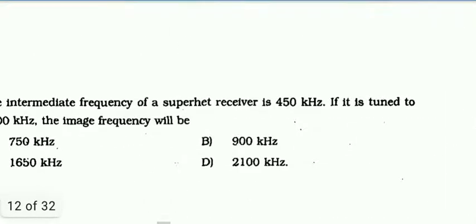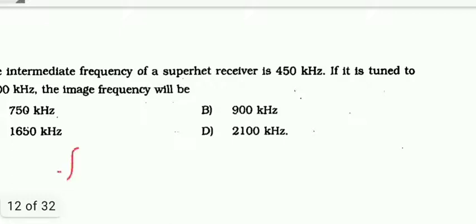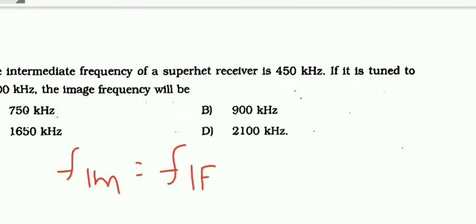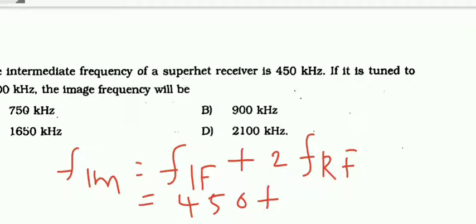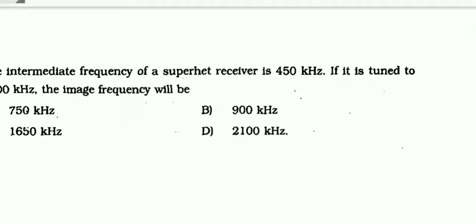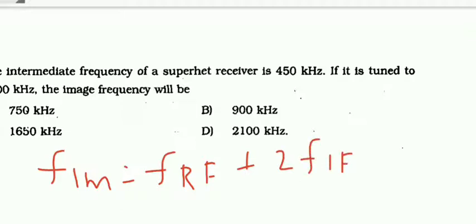For a superheterodyne receiver, the image frequency is given by F image equals FRF, that is the received frequency or tuned frequency, plus 2 times the intermediate frequency.